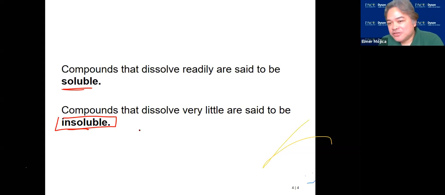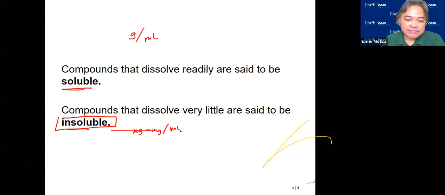And maybe we can term that as insoluble. But if you go to Chem 112, you will see that these insoluble compounds here in Chem 111 are really soluble. The only difference is the amount that dissolved is so small. Okay, so if the soluble ones are in grams per ml, the insoluble ones may be micrograms to milligrams per ml. So usually it's micrograms per ml.